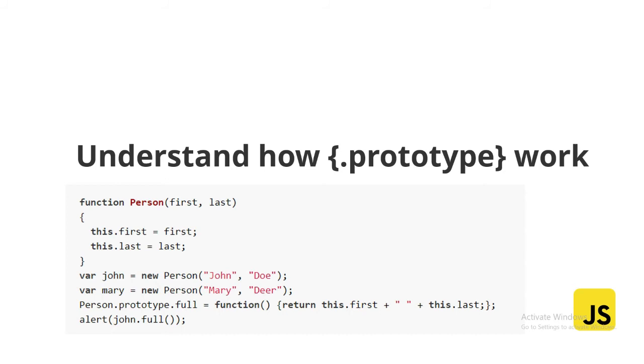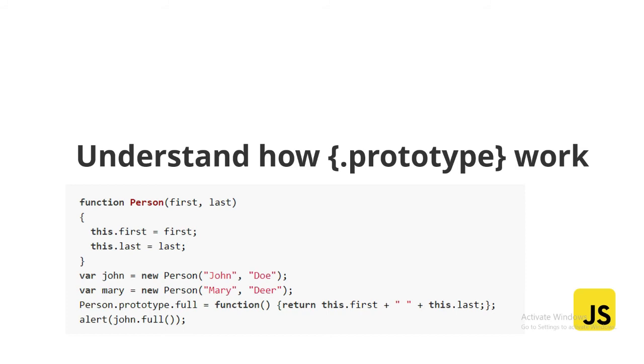Now we create a new function and assign it to the full property of our Person function's prototype property. The prototype property exists on all functions and allows you to define fallback properties that should exist on every object created from that function. Now we call the full function on John. Now what happened here? JavaScript sees that the John object doesn't actually have a full function on it, so it looks for a Person.prototype.full function and calls that instead.